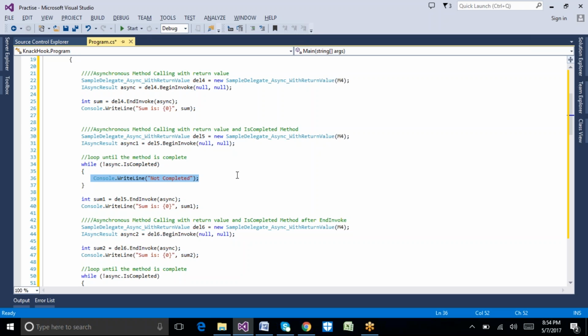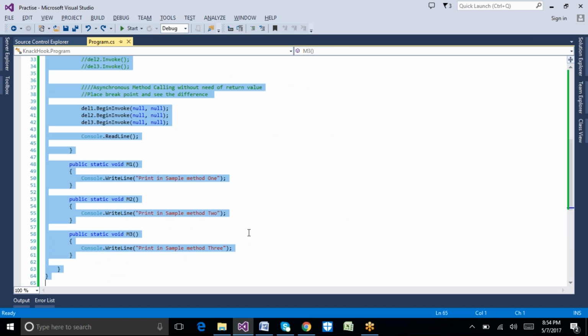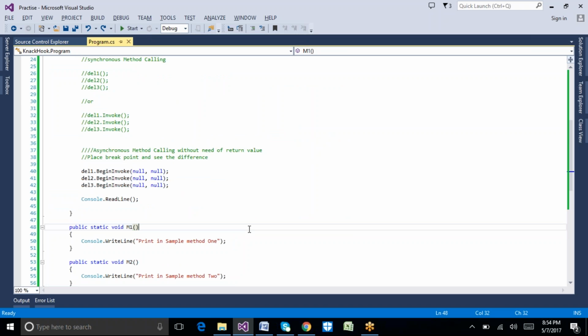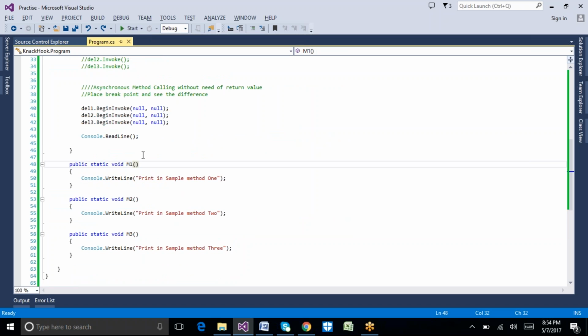Let me repeat again. In the previous example, we called method 1, method 2, and method 3 asynchronously without maintaining any condition or considering the return value of one method for another method. We are not taking care of anything here.